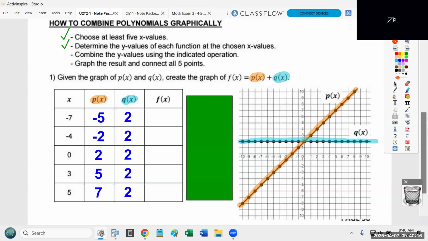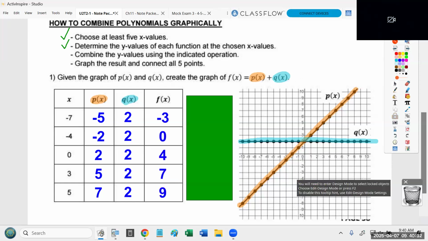This is how we create the new column. Okay, all we have to do is add those numbers. So basically, we're adding 2 every single time. -5 plus 2 is -3. -2 plus 2 is 0. 2 plus 2 is 4. 5 plus 2 is 7. 7 plus 2 is 9. So you're writing down -3, 0, 4, 7, and 9. So filling in that third column is step 3.